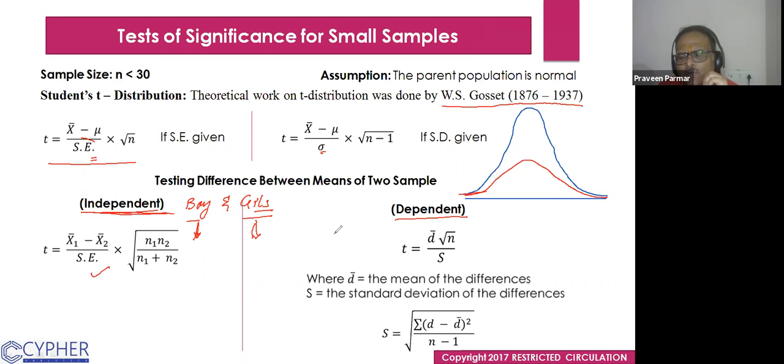But suppose you are doing some study like the marks of mathematics and science. You are comparing for the same students in a class, say class 10th A section, and we are comparing the marks. We see if there is a significant difference in the marks of maths and science. So these are the same respondents we have for both subjects. So this is dependent. Does that make sense to everyone?